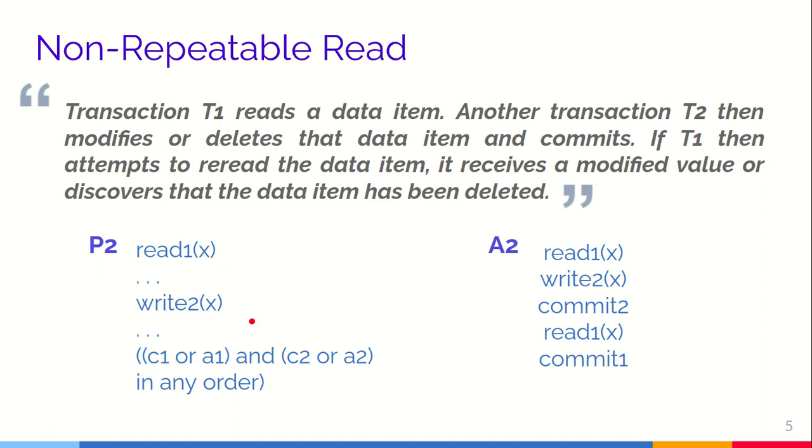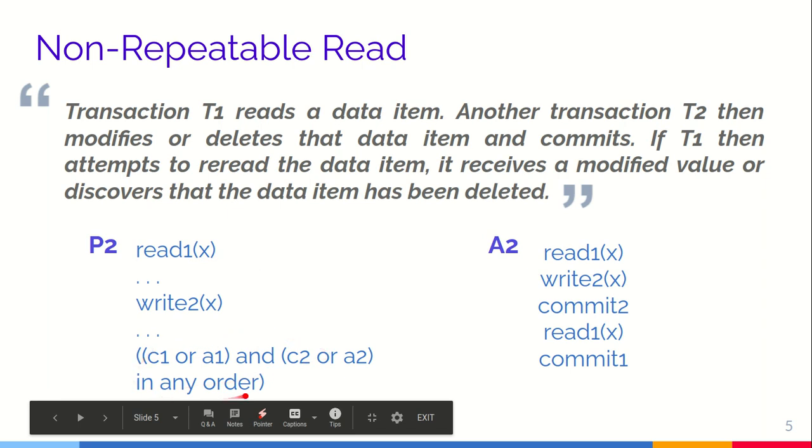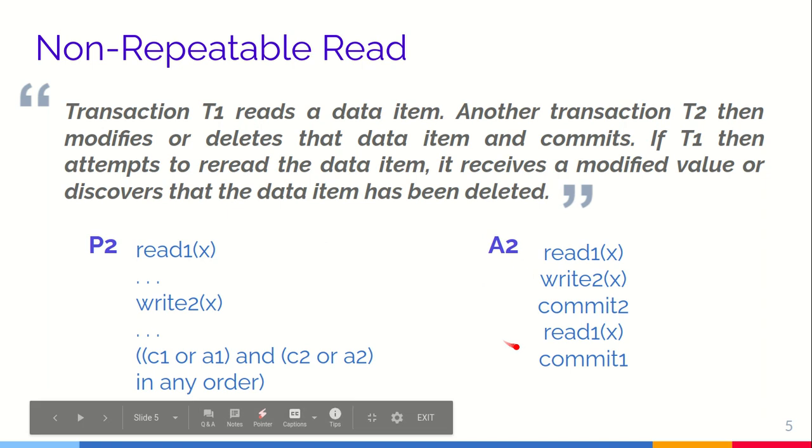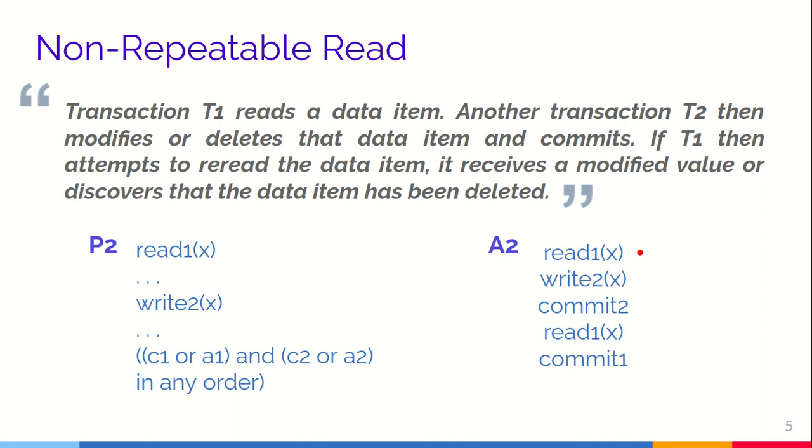Here it is read 1 X, write 2 X, and then anything can happen in this order according to the definition in the ANSI SQL specifications. This means that after the write to X, if transaction 1 again reads X, it will get a different value compared to the first read. This is an inconsistent state for T1: T1 is reading the same thing without writing, but it is getting different values. So this is the actual anomaly that will occur: read 1, write 2, transaction 2 commits, and then transaction 1 reads and then commits. This read is different from the first read.